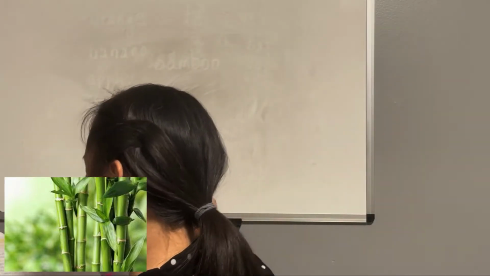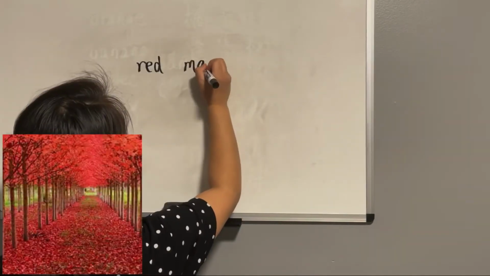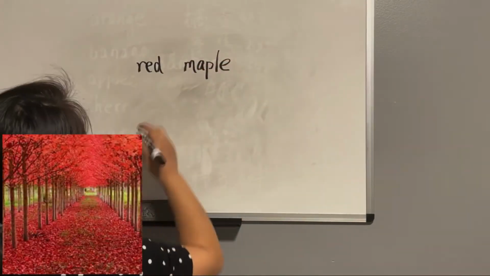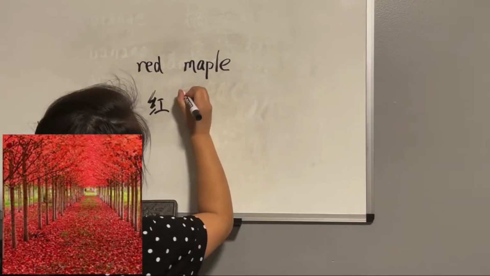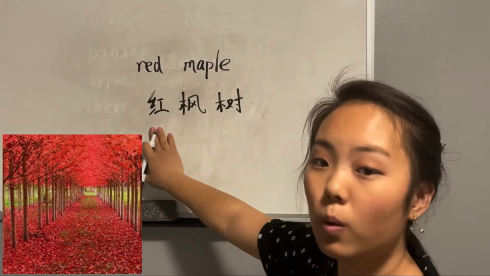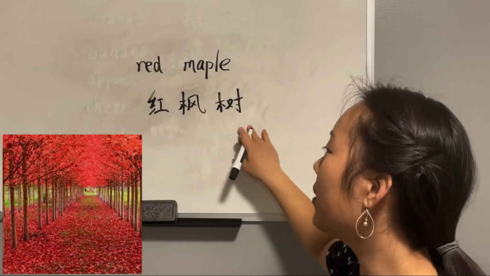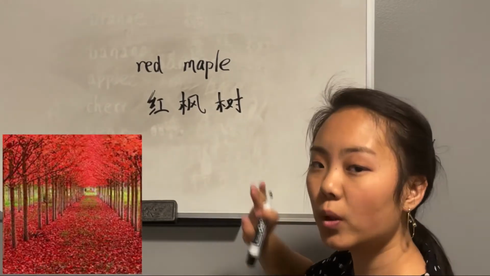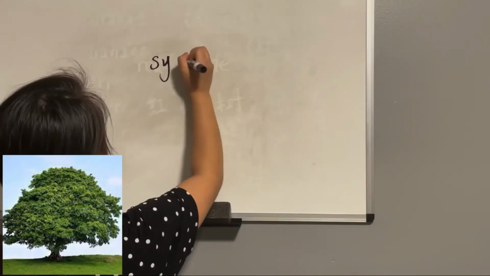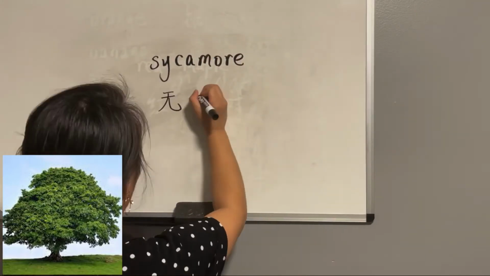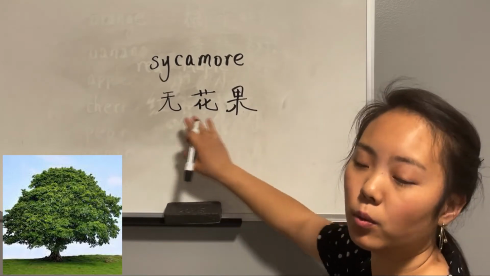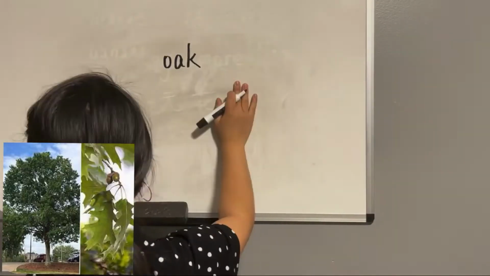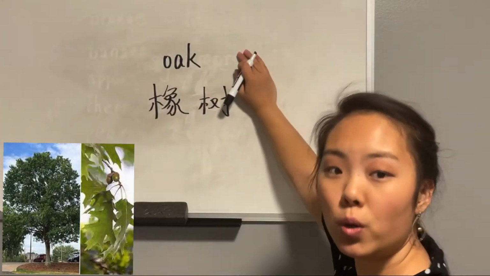Okay, next we have red maple. Red is 红, and then maple is 枫树. So 红枫树 means red maple. Sycamore is 无花果. Oak, 橡树.